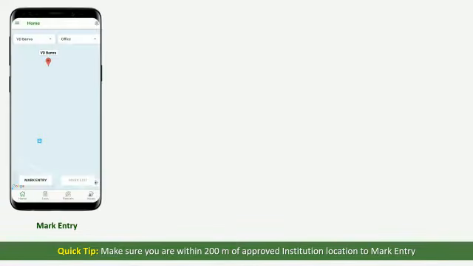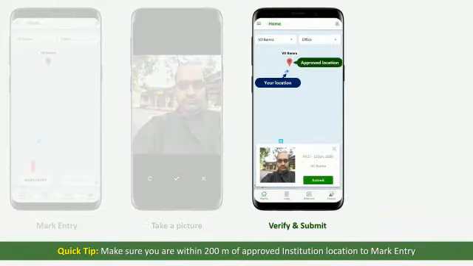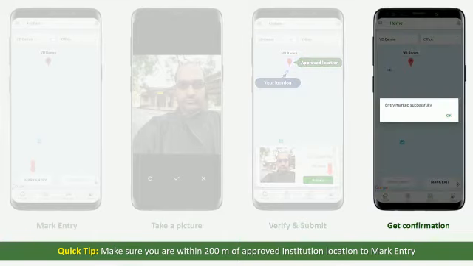Once your location has been approved, click on Mark Entry when you are at the location or within 200 meters of the location approved. Next, take a picture of you with the institution in the background. Verify this information and click on Submit. You will get a confirmation saying your entry has been marked successfully.